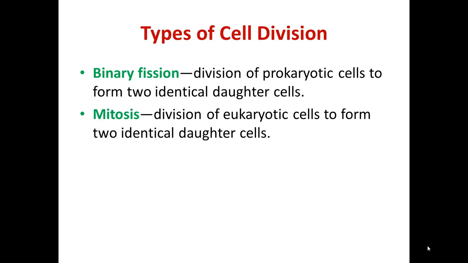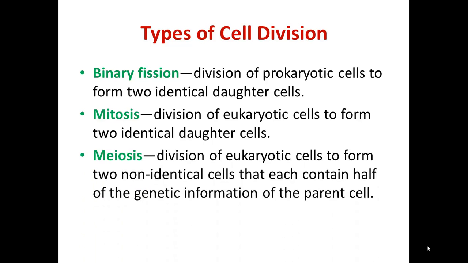Our third type of cell division, which will be the major focus of the next chapter, is a little different, and that is meiosis. So meiosis is the division of eukaryotic cells to form two non-identical cells that each contain half of the genetic information of the parent cell. So these cells aren't identical to one another, and they aren't identical to the parent. So in this case, we're not forming clones.